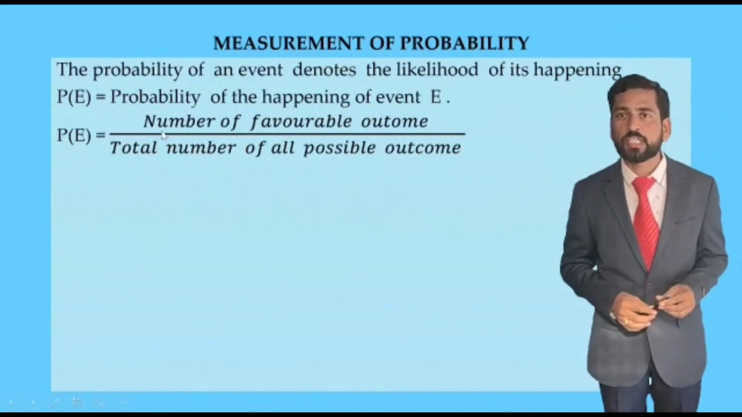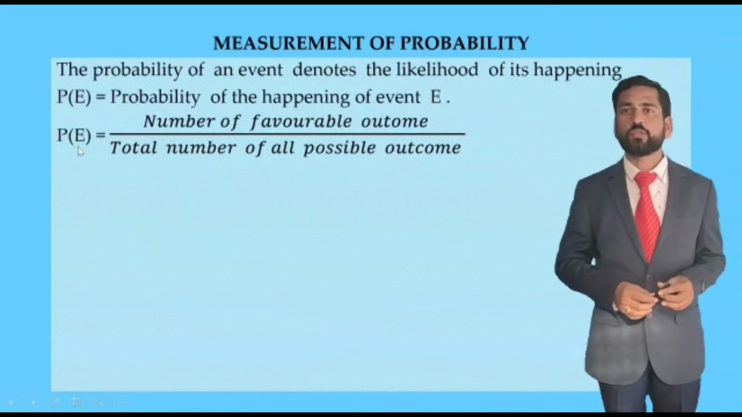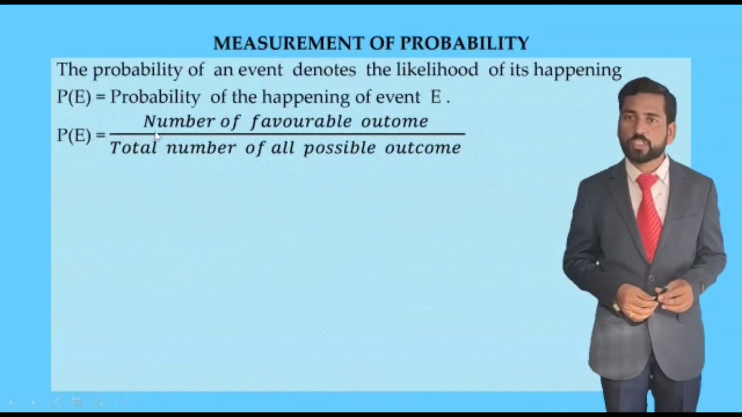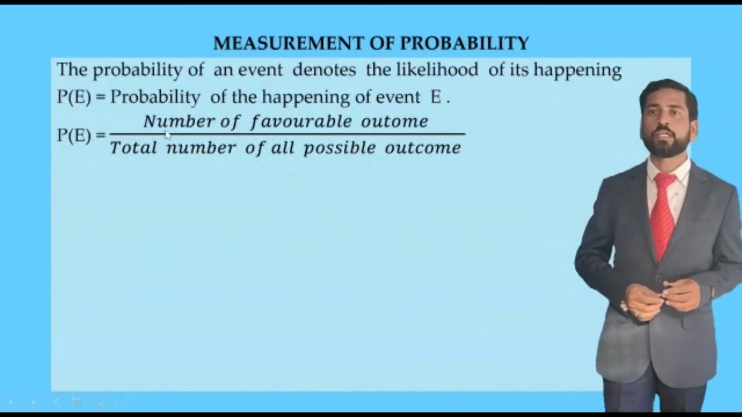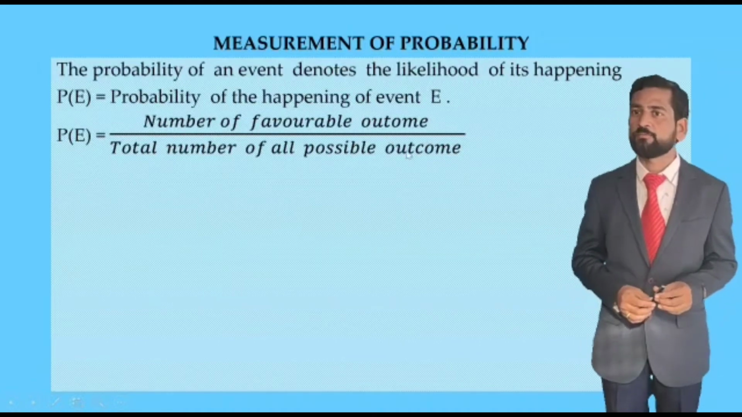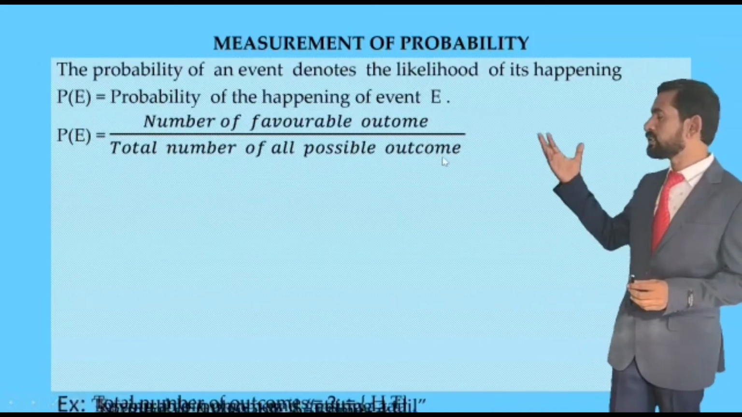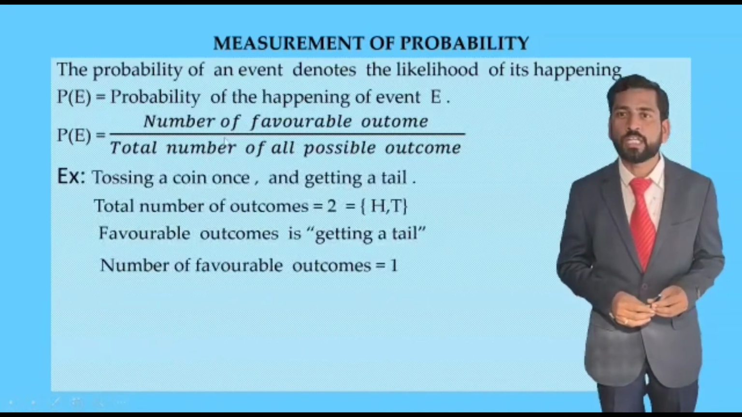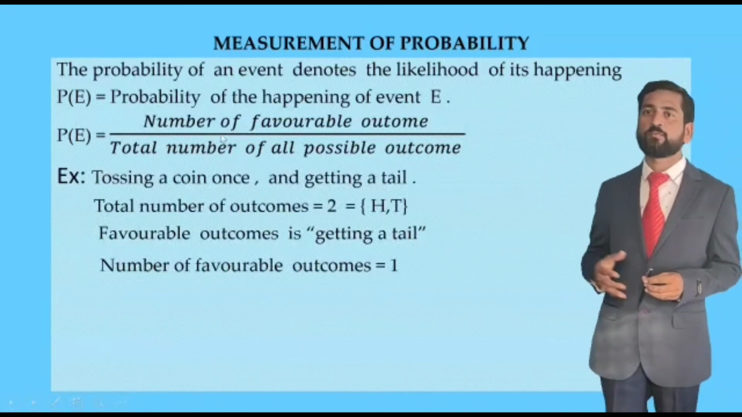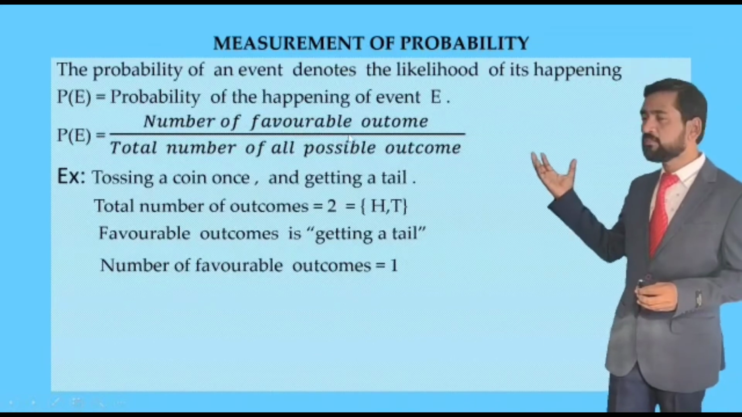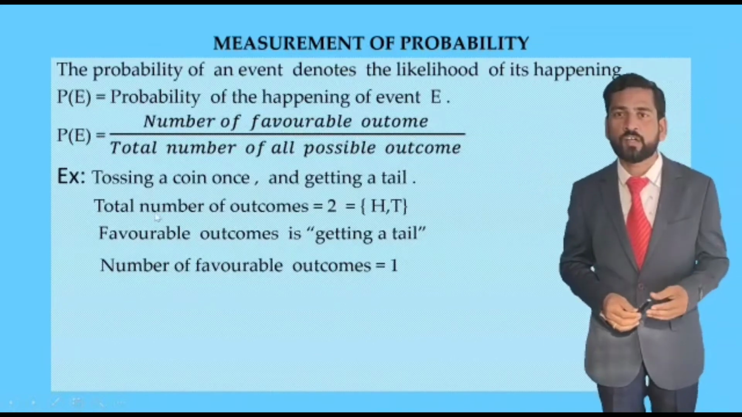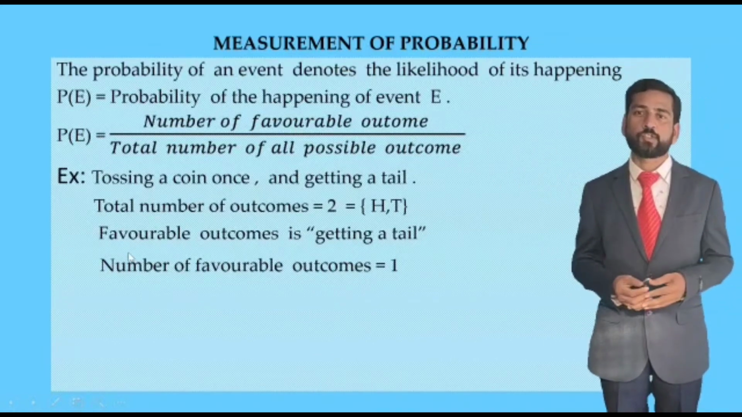So P(E) is equal to the ratio of the number of favorable outcomes to the total number of all possible outcomes. The total number of all possible outcomes is nothing but the sample space, and the outcomes of the event we call the number of favorable outcomes. This is the formula we use to find the probability of an experiment.